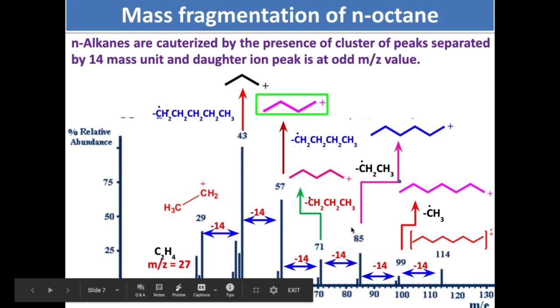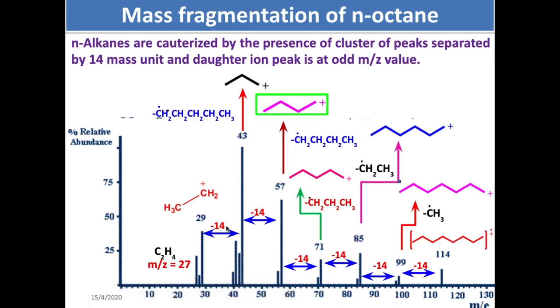What is that peculiarity? The daughter ion peaks are odd. Okay, even molecular ion peak, all daughter ion peaks are odd. Number one. Number two, the difference between each of these daughter ion peaks is 14, that is CH2. So this is the characteristic feature of N-alkanes, wherein the daughter ion peaks will have a difference of 14 units.